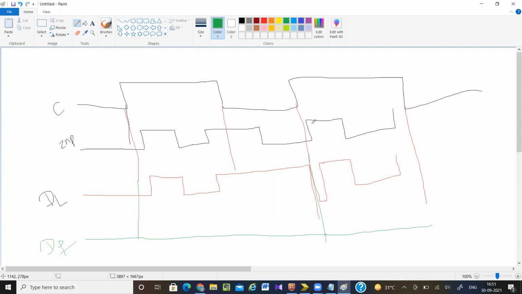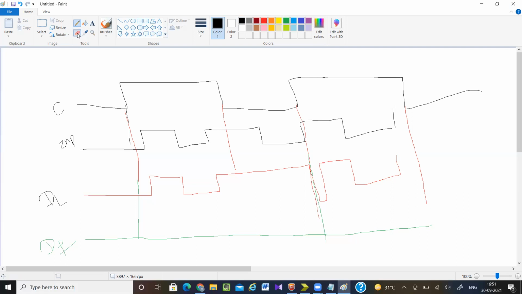Now just for here, let's take input equal to 1.